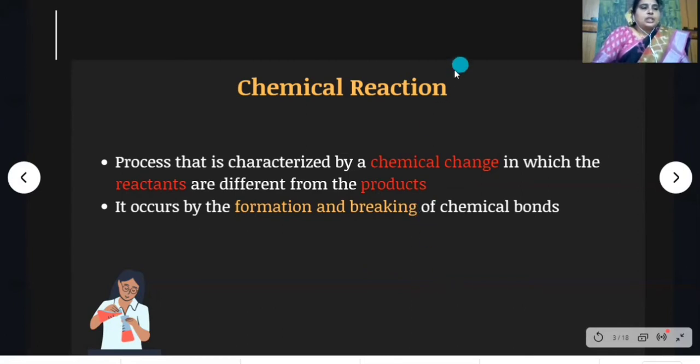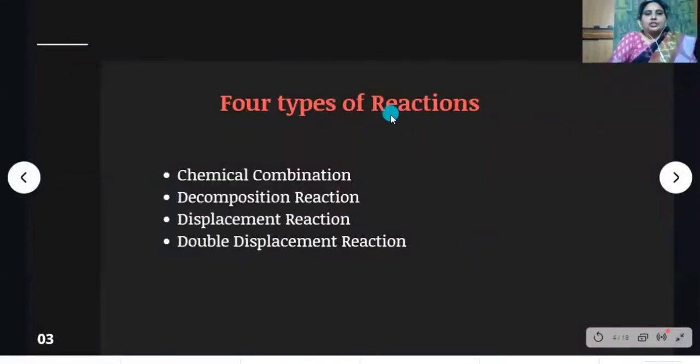In chemical change, the reactants are different from the products, and it occurs by the formation and breaking of chemical bonds. Let us know about types of chemical reactions. There are four types of chemical reactions. First one is chemical combination. Second one is decomposition reaction. Third one is displacement reaction. And fourth one is double displacement reaction.